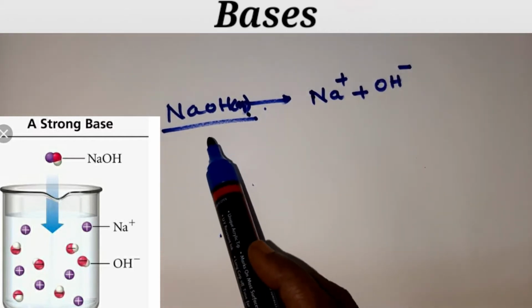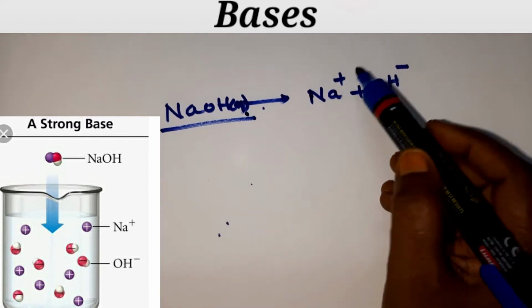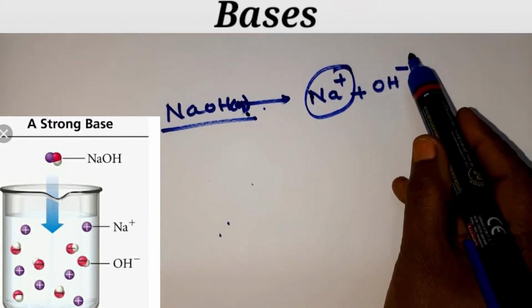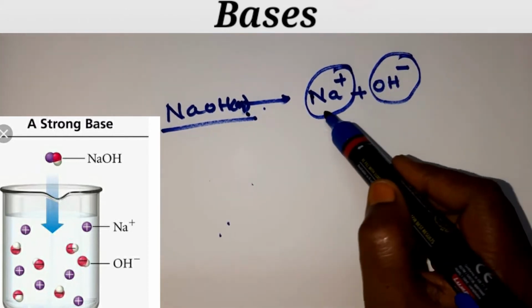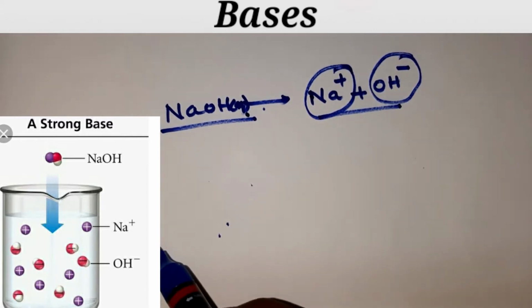Clear, children? So such bases are called strong bases. If you see this completely dissociate into the Na metallic ion and hydroxyl group, we call such bases strong bases, children.